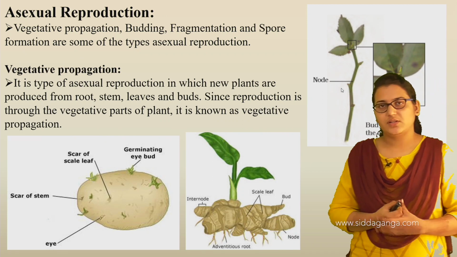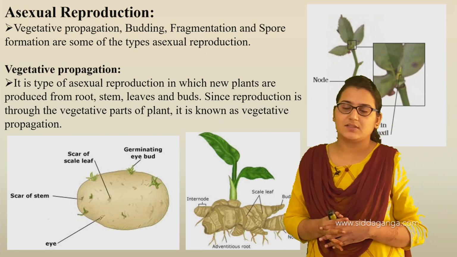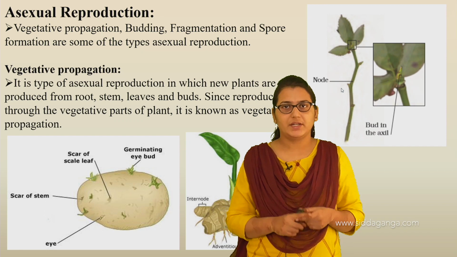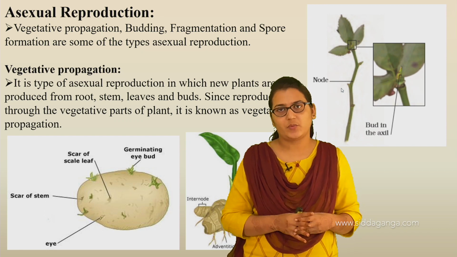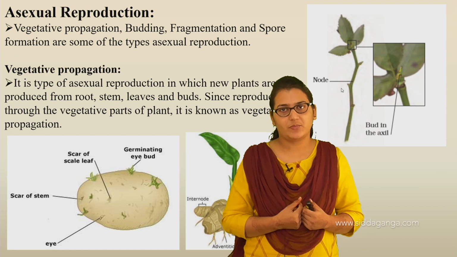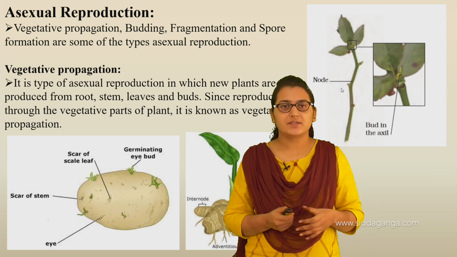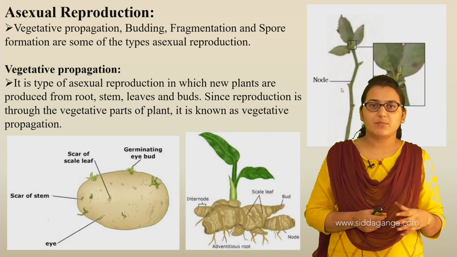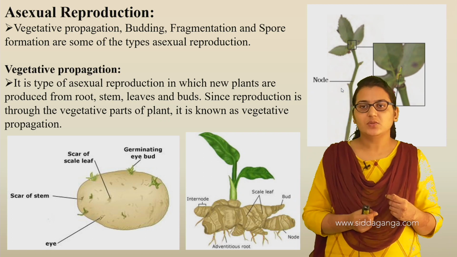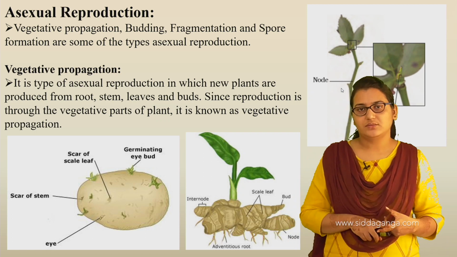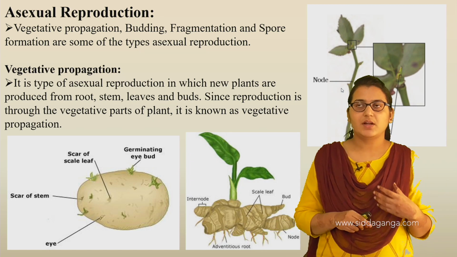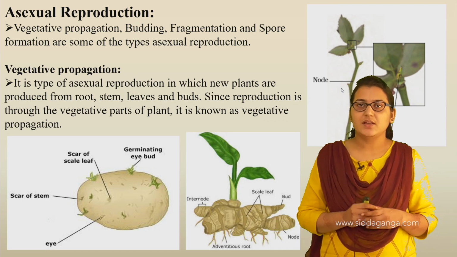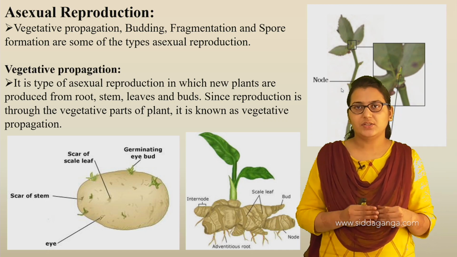Now we will start with asexual reproduction, in which we are going to study vegetative propagation, budding, fragmentation and spore formation. These are the types of asexual reproduction in plants. Let us start our discussion with vegetative propagation. It is a type of asexual reproduction in which new plants are produced from roots, stems, leaves and buds, nothing but the vegetative parts. Roots, stems and leaves are the vegetative parts, whereas the flower is the reproductive part.